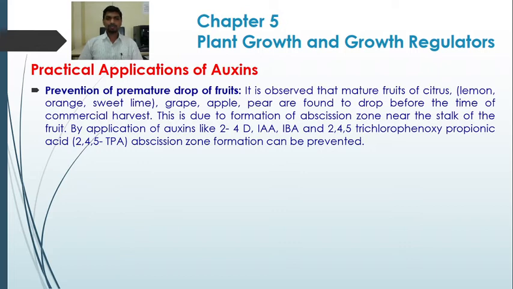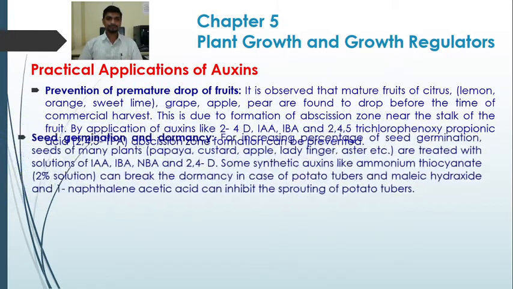It prevents the formation of the abscission zone near the stalk of the fruit. So what happens due to the formation of the abscission zone? It leads to fruit drop before the time of commercial harvest. That can be prevented by the application of auxins.